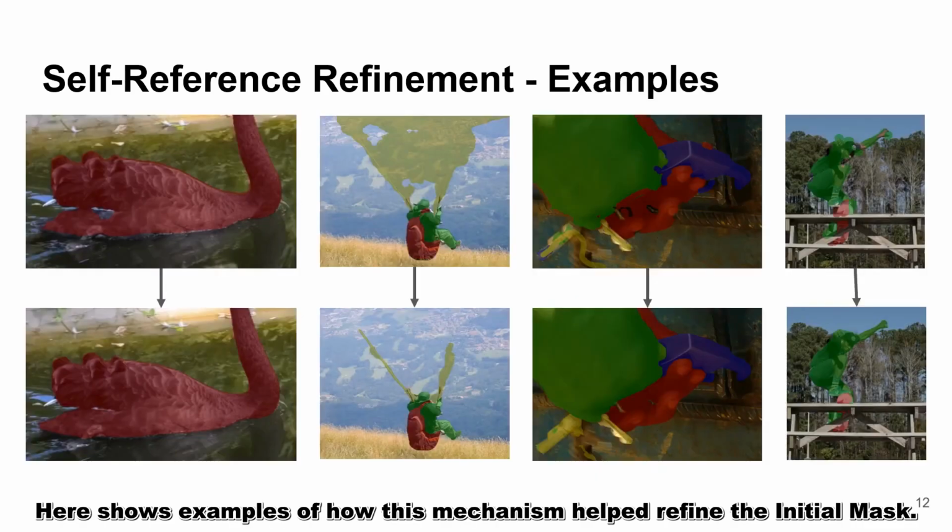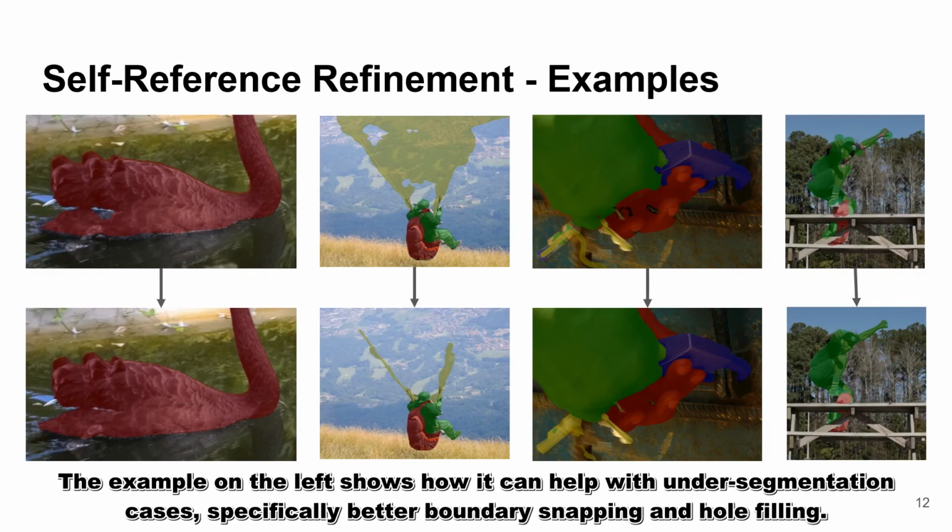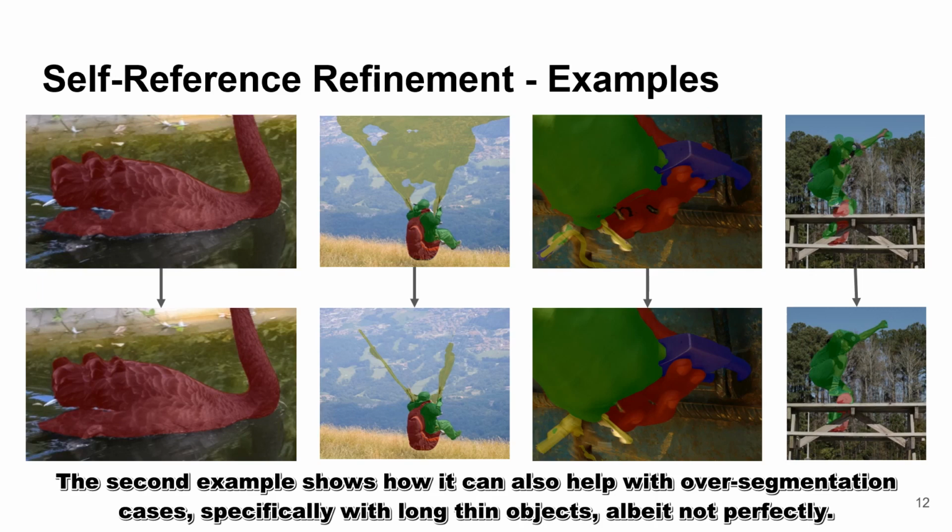Here are some examples of how this mechanism has refined the initial mask. The example on the left shows how it can help with under-segmentation cases, specifically better boundary snapping and hole filling. The second example shows how it can also help with over-segmentation cases, specifically with long thin objects, albeit not perfectly.